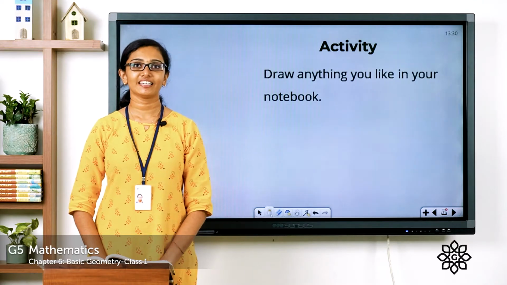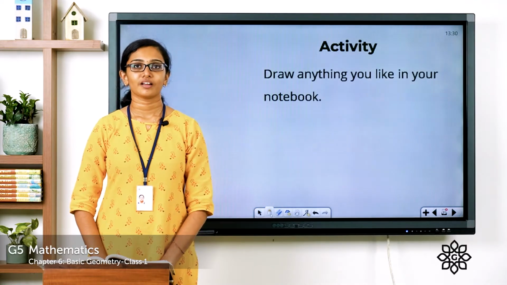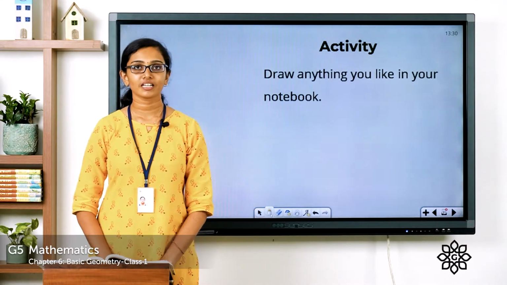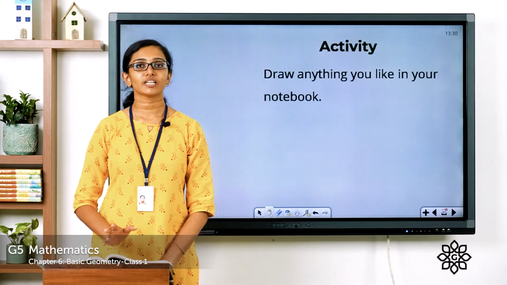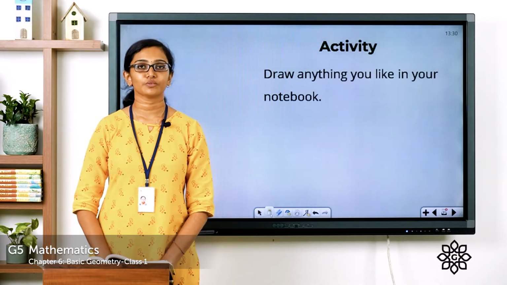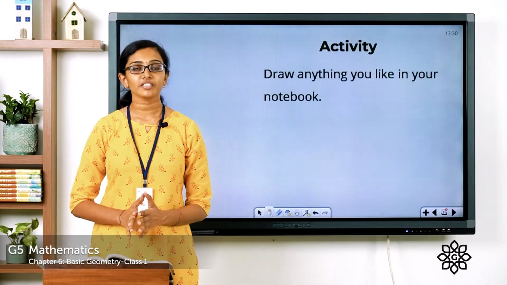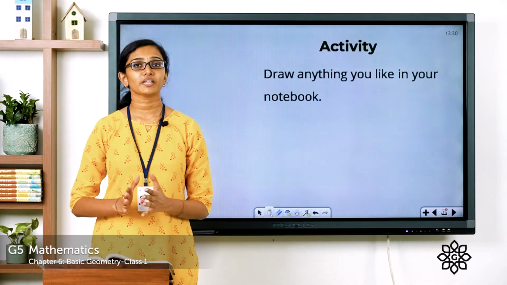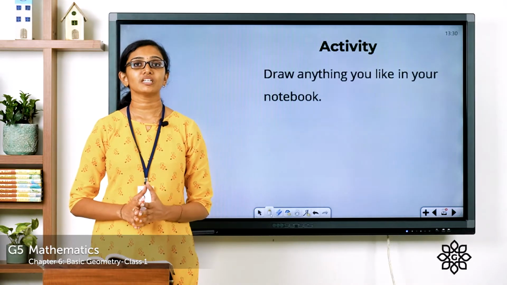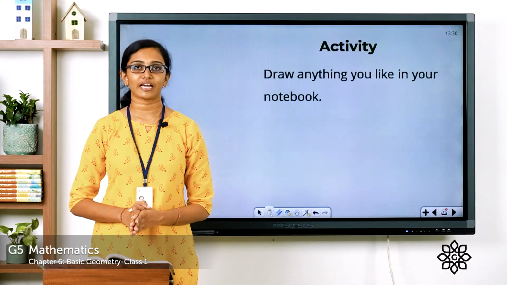Hope you are done with that. So what have you drawn? You might have drawn some points, some lines or some shapes or something that you see around you. If you look around, you can see these points, lines, shapes, all the basic shapes that you know. You can see it all around you in your day-to-day life.